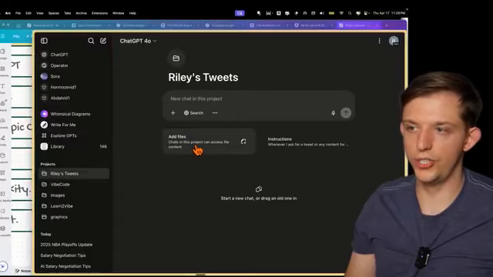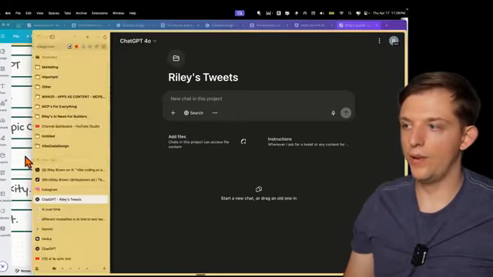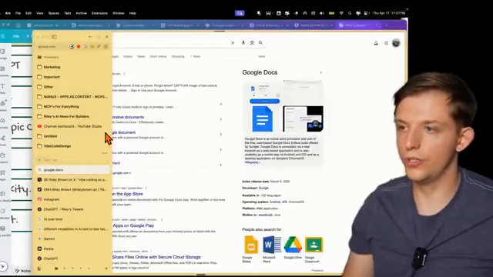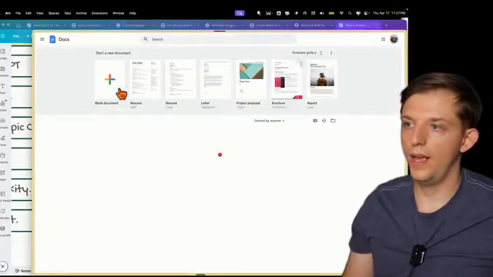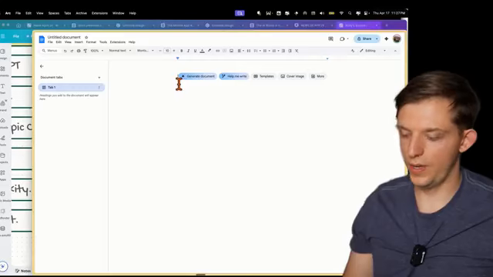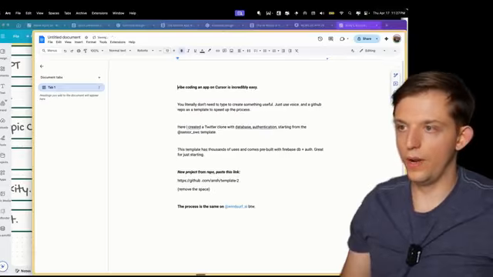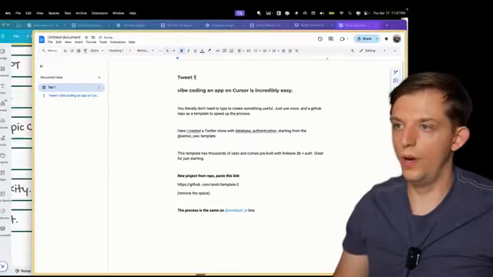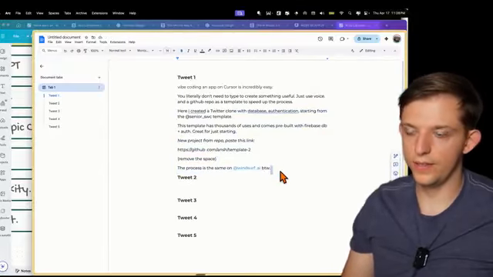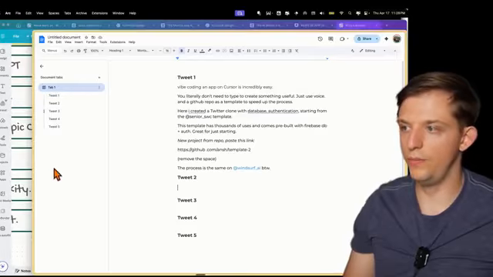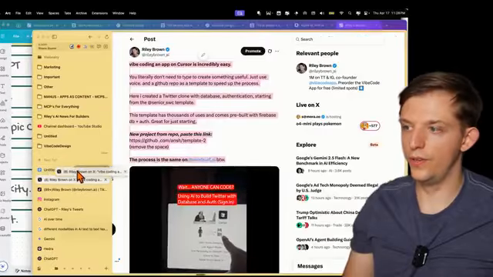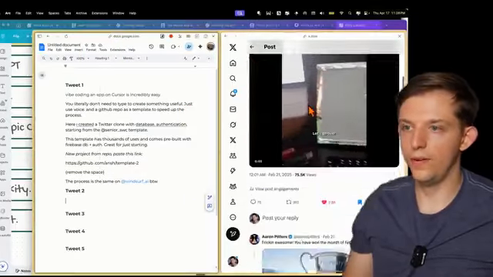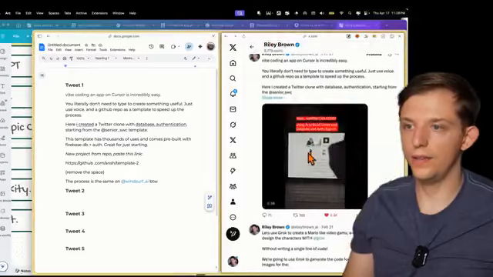We're going to go back to ChatGPT and we're actually going to open up Google Docs. Let's open a new Google Doc and I'm going to paste in that tweet. And I'm just going to make a header and say tweet 1. So we created this first tweet right here. Now we can move to tweet 2. So let's go ahead and throw these next to each other. Now I can just keep going down.